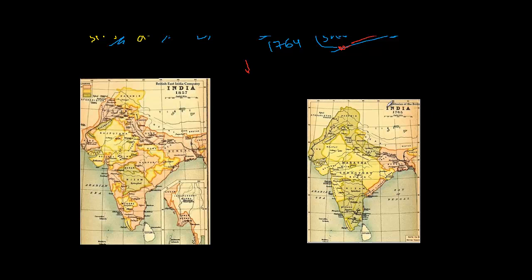This happened there. If you see, this is the map of 1765, just after the Battle of Buxar. After acquiring the Diwani rights, you can see on the map of India the part of Bengal near the Orissa area. These were the areas acquired by the East India Company. It was backed by the Britishers. So they acquired these areas.